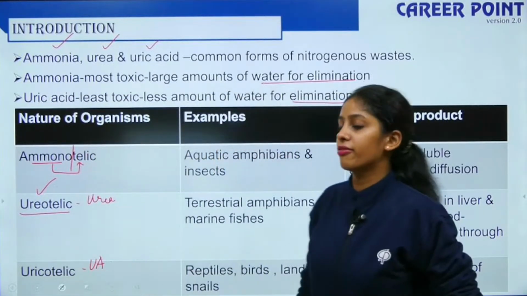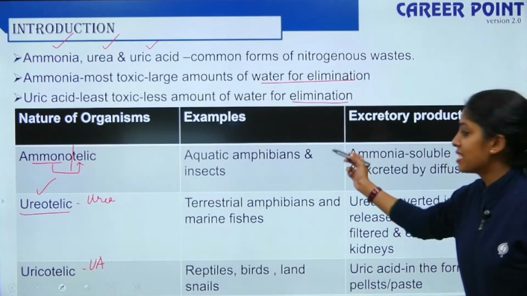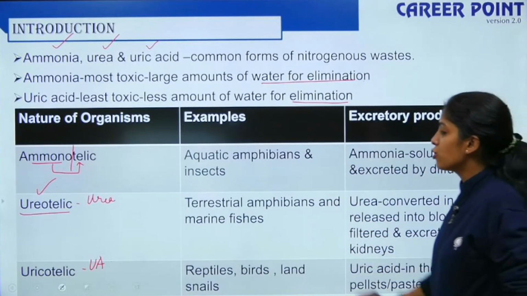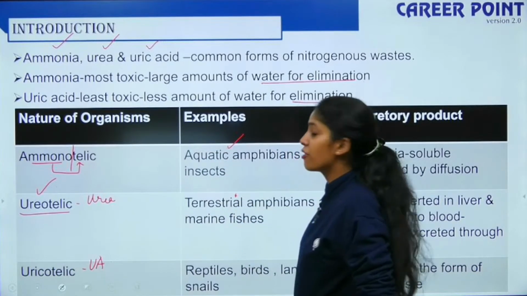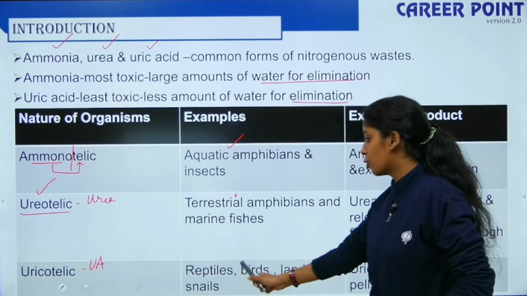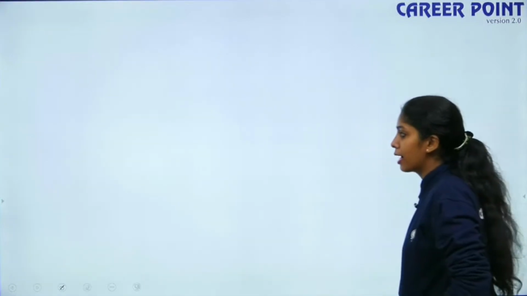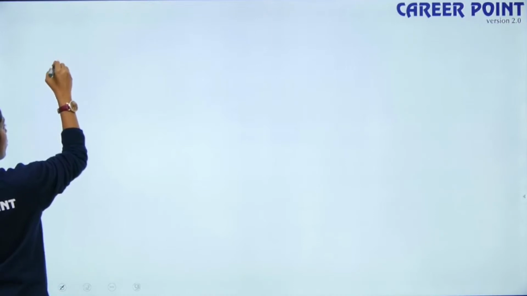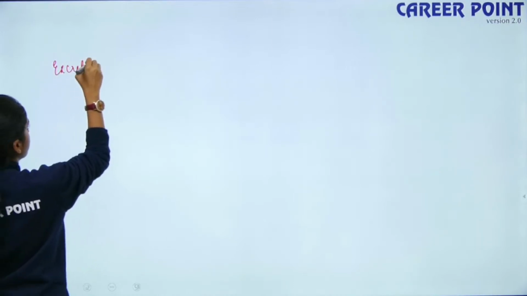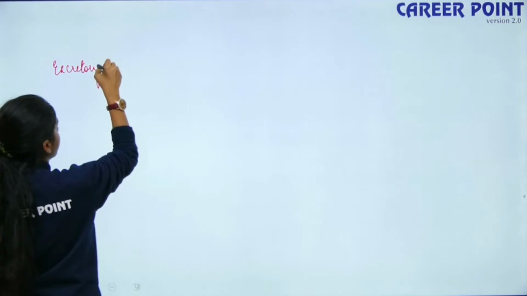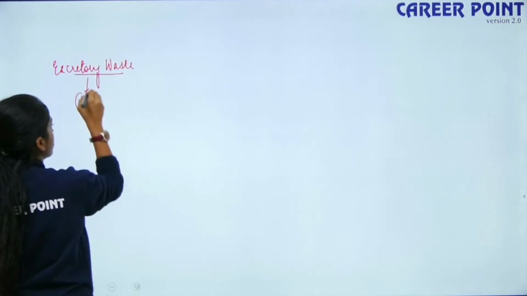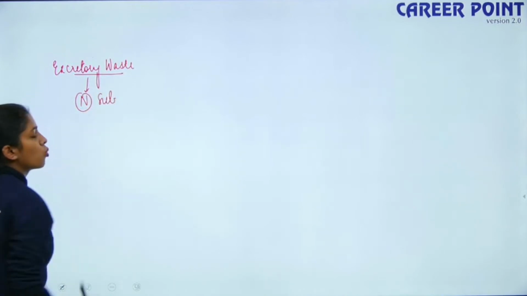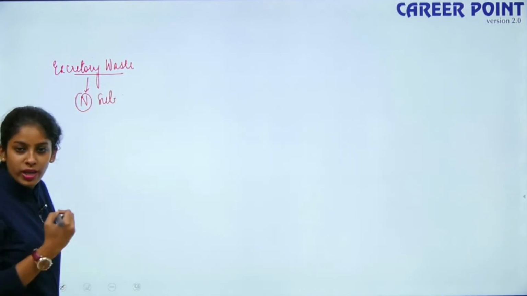Okay, fine. Please remember the examples, that is very important. This is aquatic amphibians and insects. This is terrestrial amphibians and marine fishes. This includes your reptiles, birds and your snails. So we have to excrete. The excretory wastes are mostly nitrogenous substances, nitrogen containing substances. What are the nitrogen containing substances we have in our body?